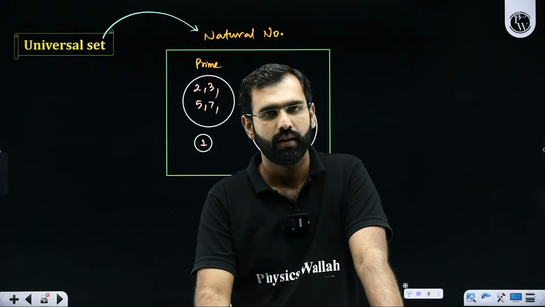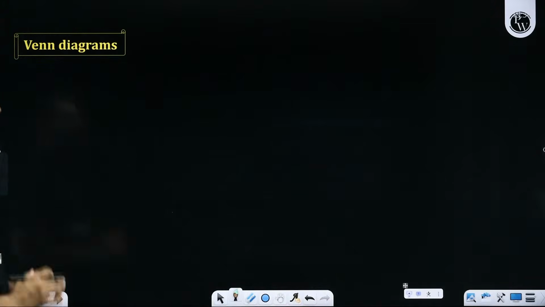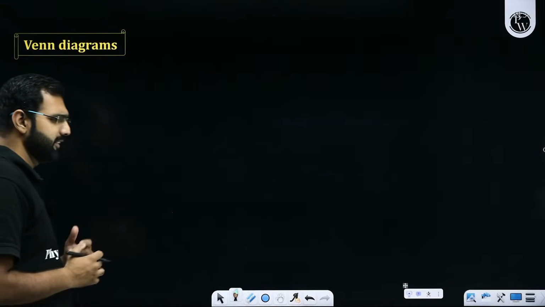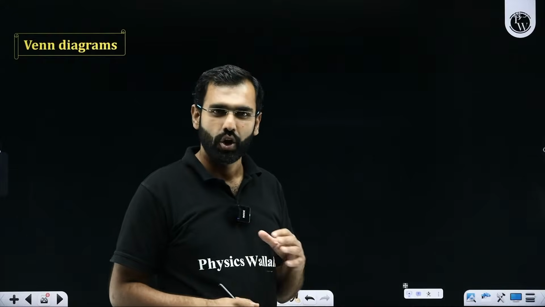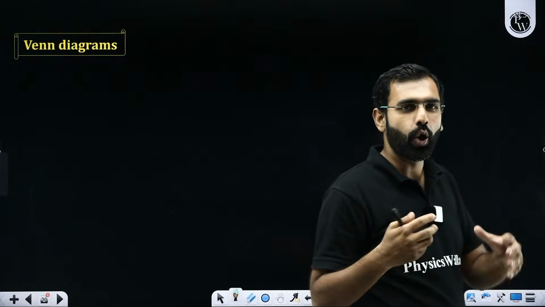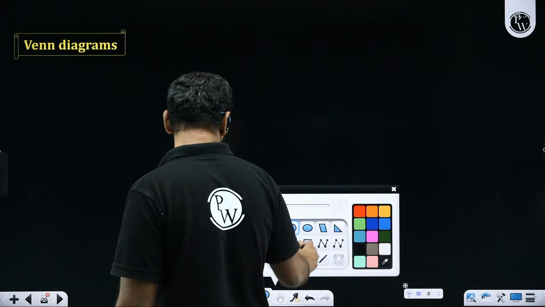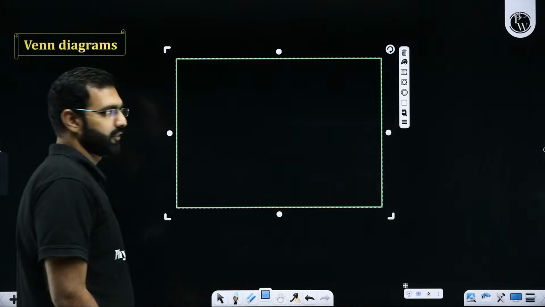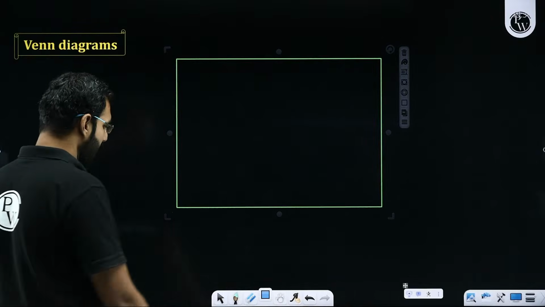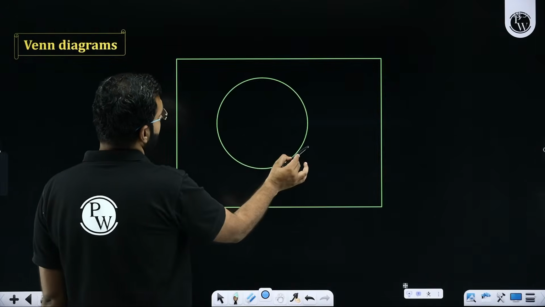We'll definitely address them. With this discussion, I'll talk about Venn diagrams. Technically, I have already introduced Venn diagrams. Did you notice them? The squares, circles, all those were nothing but the Venn diagrams. I'll show it to you one more time for the sake of giving more clarity. So let's say here we have a universal set, right? Yes or no?